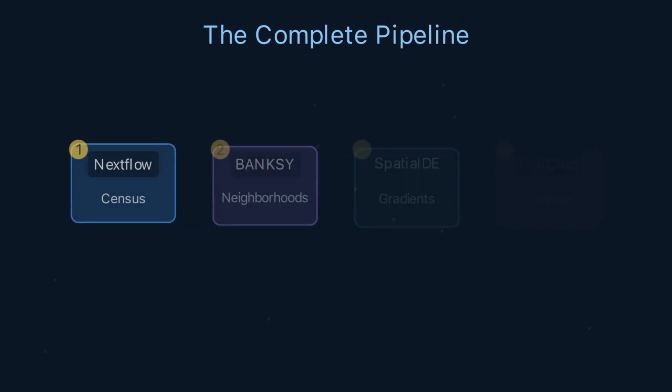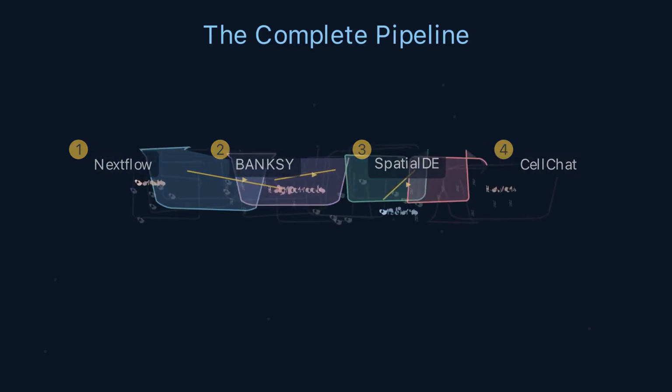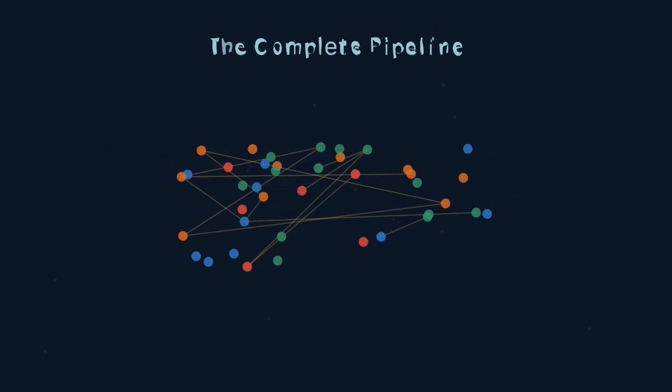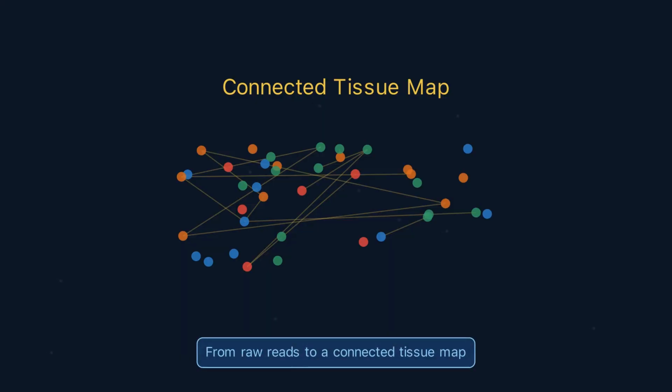From raw sequencing reads to a complete communication network, this is the spatial biology pipeline. Nextflow processes the raw data. Banksy identifies spatial neighborhoods. Spatial finds the genes that define those neighborhoods. And CellChat reveals how those neighborhoods communicate. Together, they transform a tissue section into a living, connected city map.